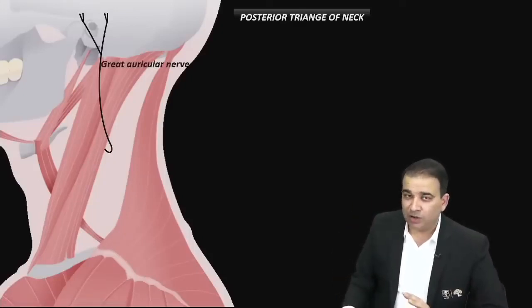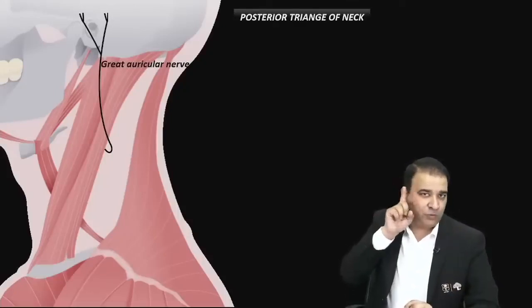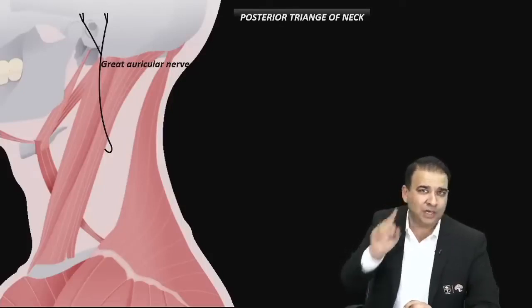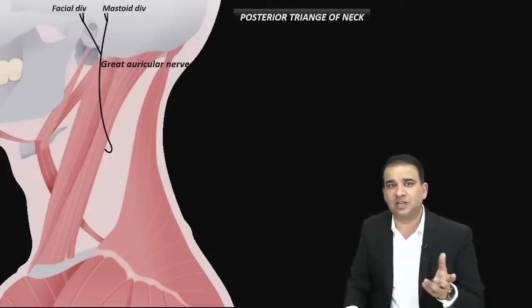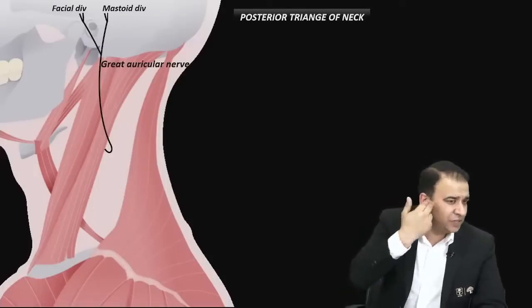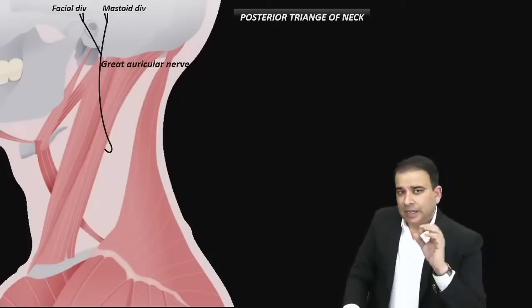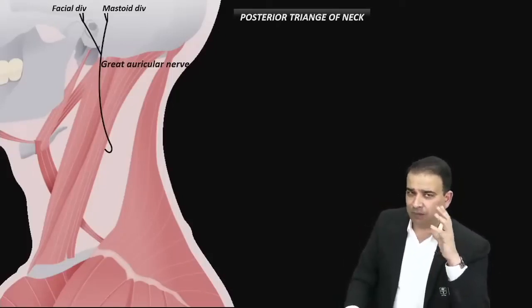Now this great auricular nerve, when it goes above, divides into two branches. One branch going forward toward the face is called the facial branch, or anterior branch, and we have a posterior branch which is called the mastoid branch. So we have a facial division and a mastoid division of the great auricular nerve. The facial division will supply the facial side, and the mastoid division will supply the mastoid process. The great auricular nerve is a very commonly asked question here.